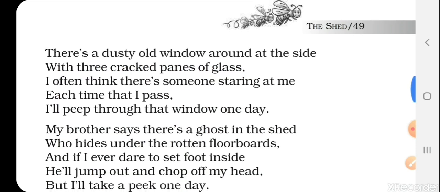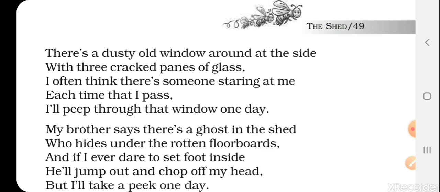So now आगे देखते हैं. There is a dusty old window around at the side with 3 cracked panes of glass. I often think there is someone staring at me each time that I pass. I'll peep through that window one day.